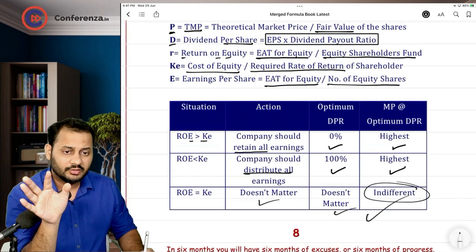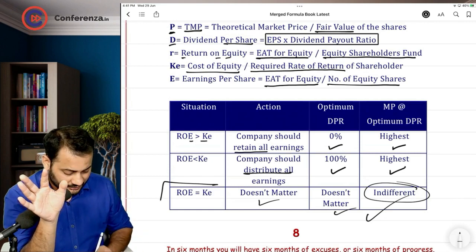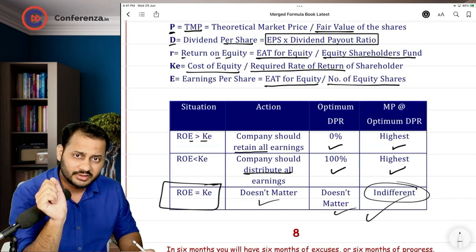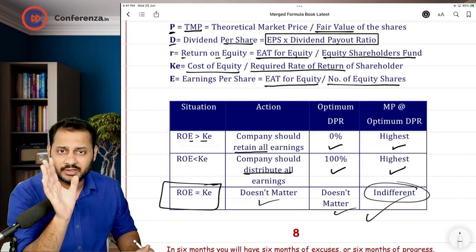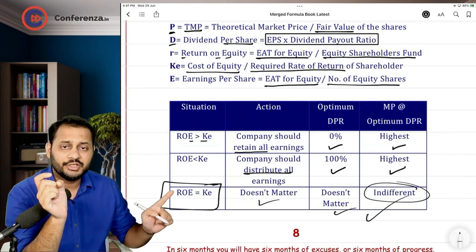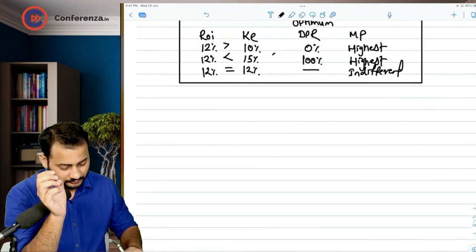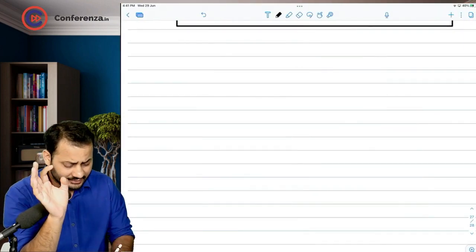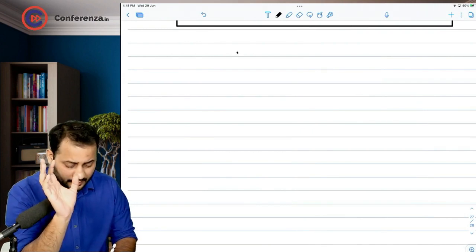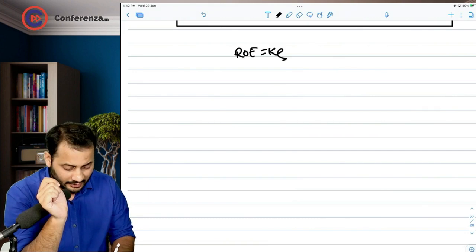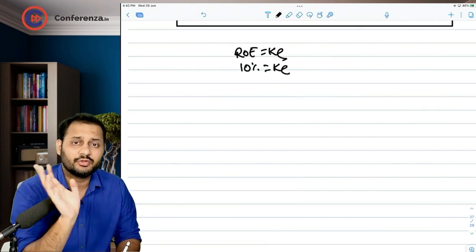This means if this is the scenario of your dividend policy, then there will be no impact on the market price. That means ROE should be equal to cost of equity. We can clearly say that in order to have no impact on the market price, ROE should be equal to cost of equity. And ROE is 10% in our question. That's why cost of equity should also be 10%.